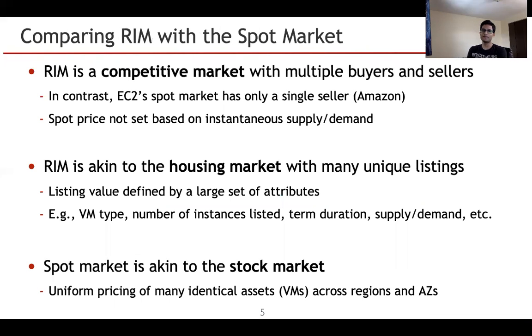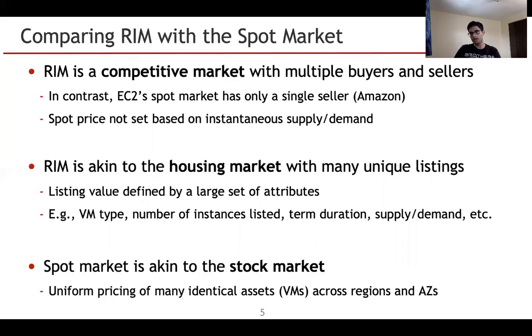Many people know of another marketplace that Amazon offers, which is the spot market, and there has been a lot of research done on the spot market in the past. But the reserved instance marketplace is relatively unknown, and with reserved instances being used a lot in big enterprises, this makes it really interesting and a truly competitive marketplace with multiple buyers and sellers.